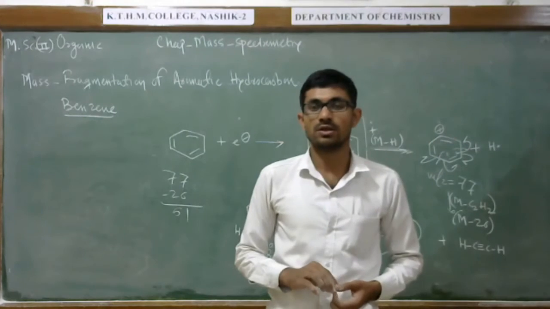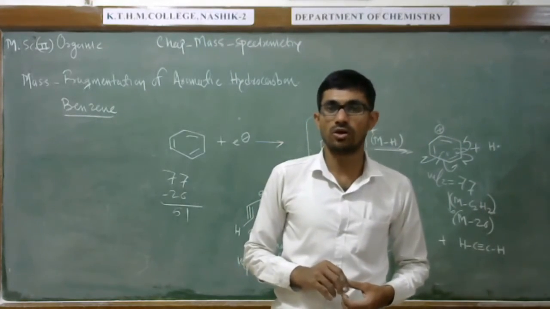Next molecule is toluene. We are going to discuss it here.